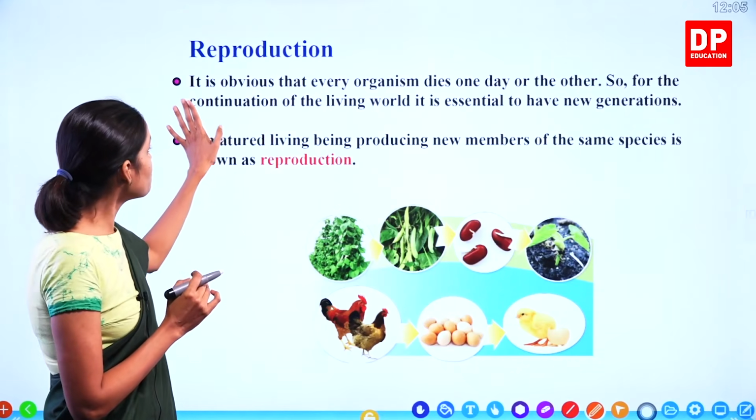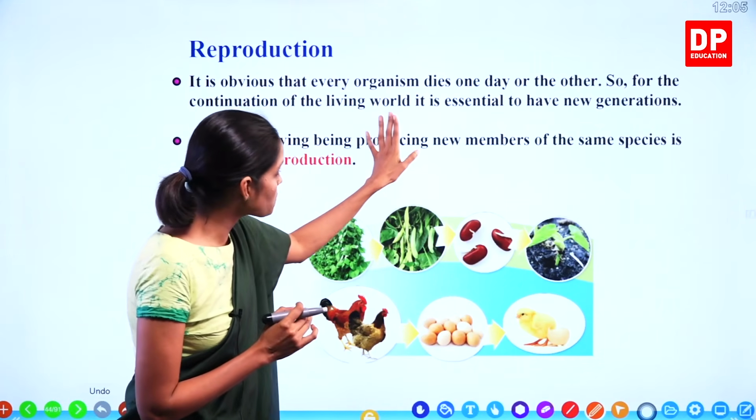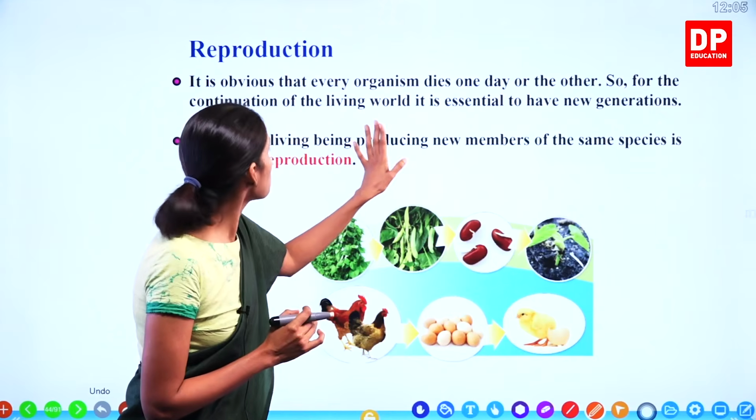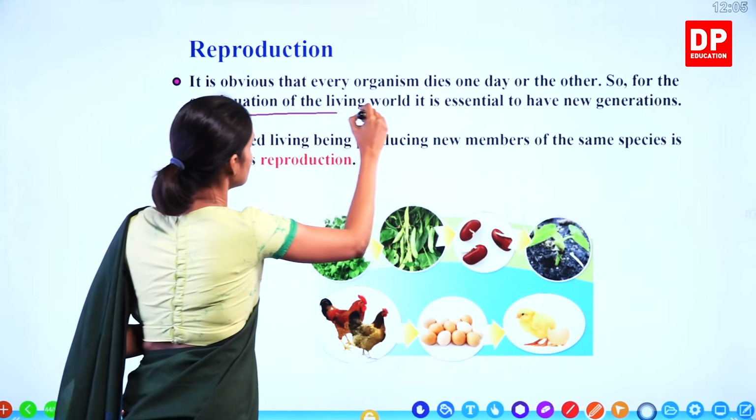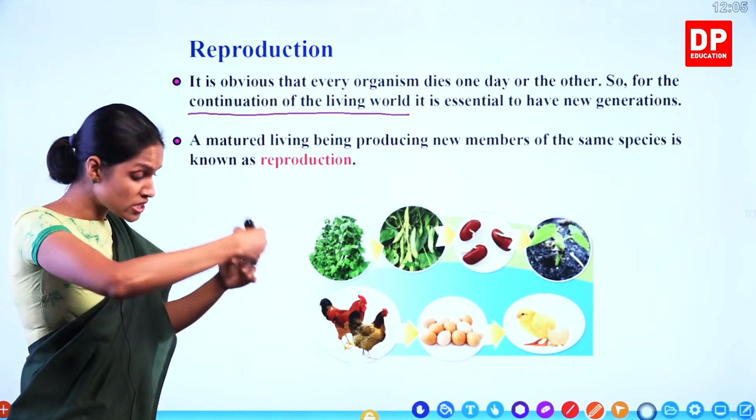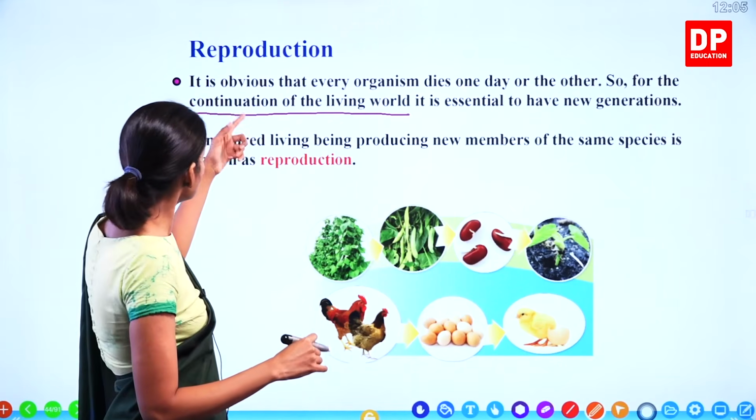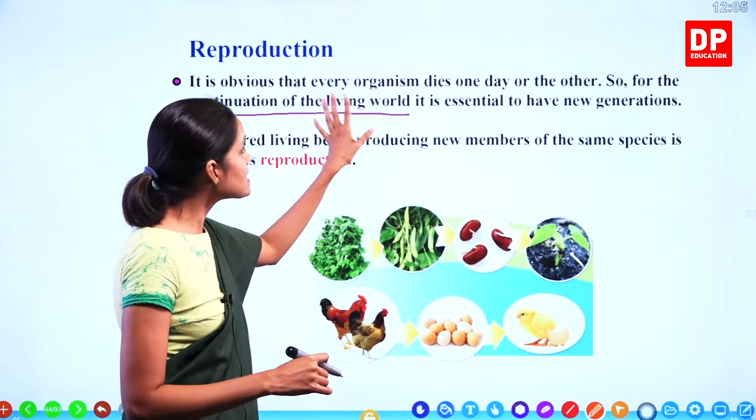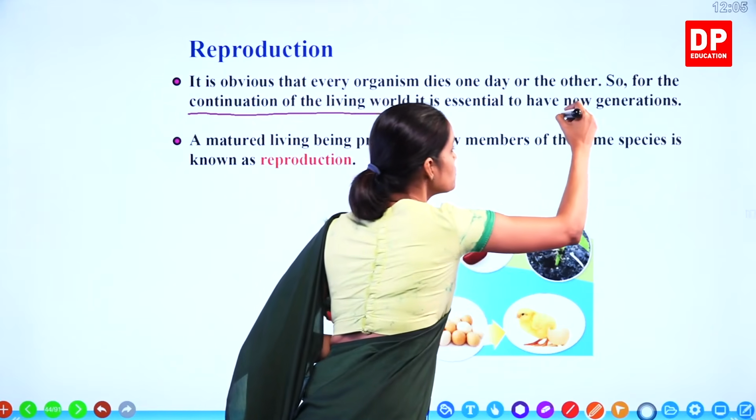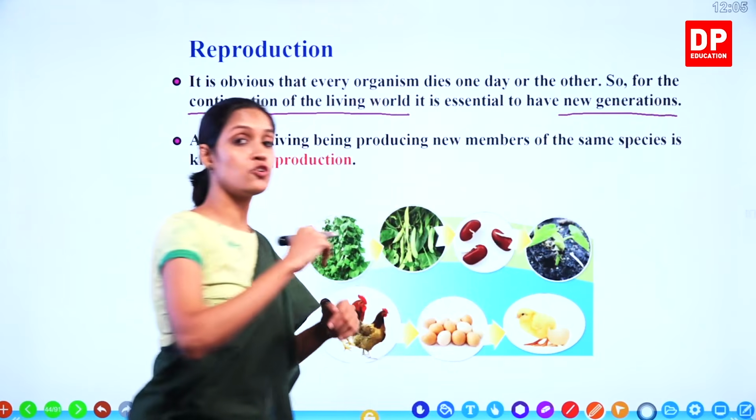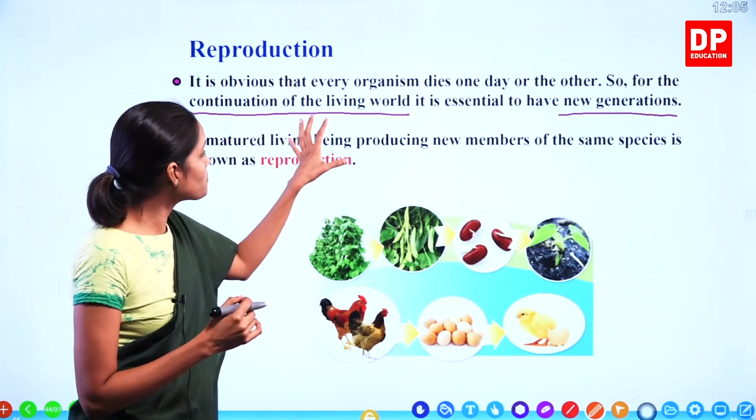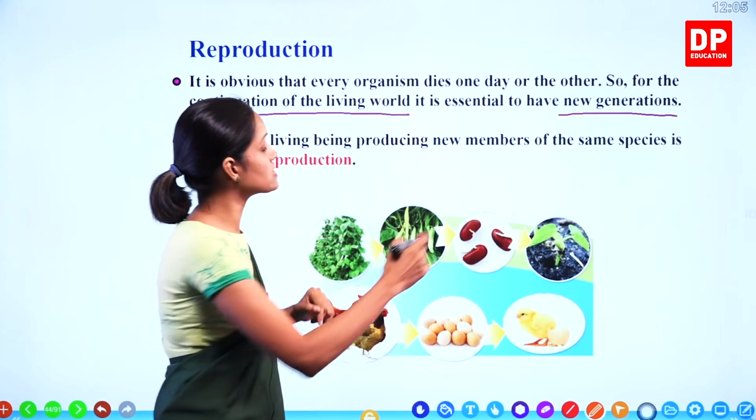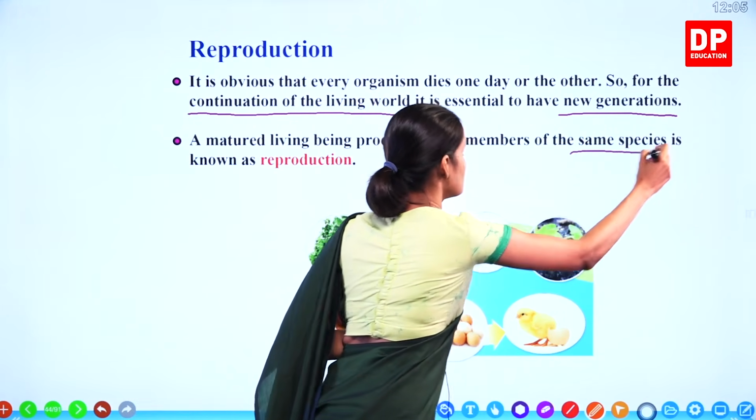Understand? It is obvious that every organism dies one day or the other. So for the continuation of the living world, to continue life, it's essential to have new generations, to produce new kinds. So a matured living being produces new members of the same species.